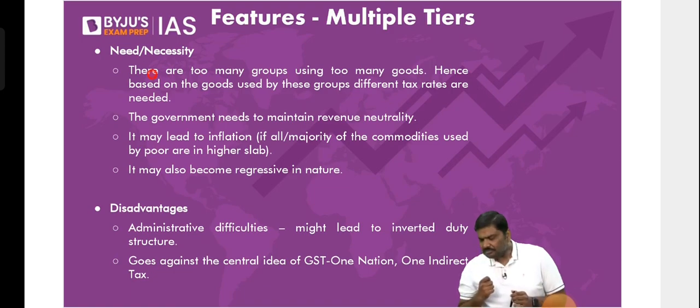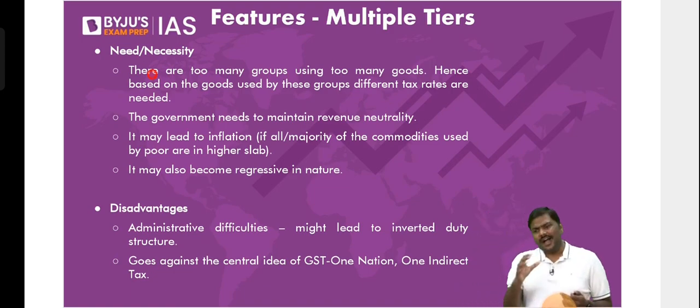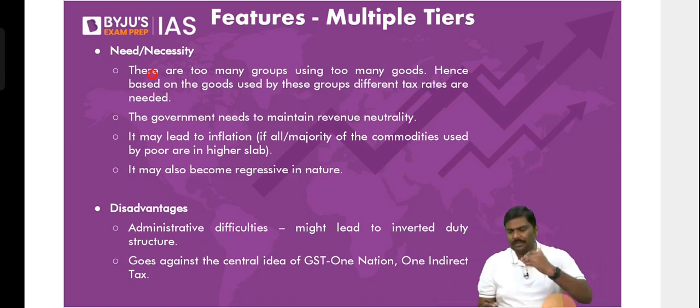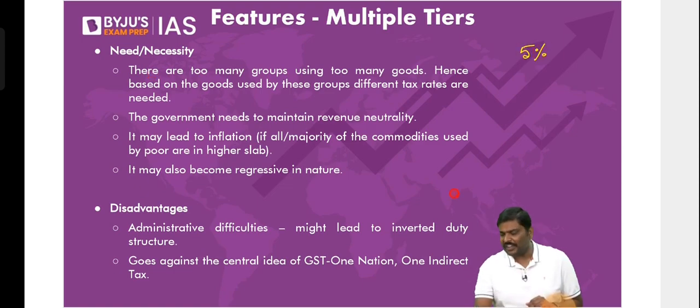Okay, now many of you are asking, so why did the Government of India or the GST Council agree to multiple tax rates under GST? Because if you remember, I told you the most important GST slabs are 5%, 12%, 18% and 28%.